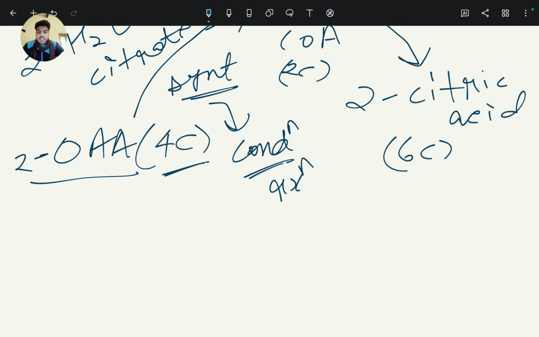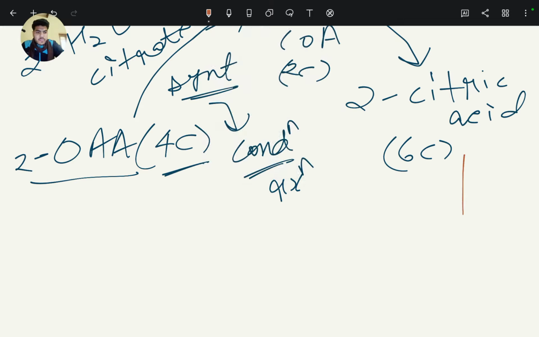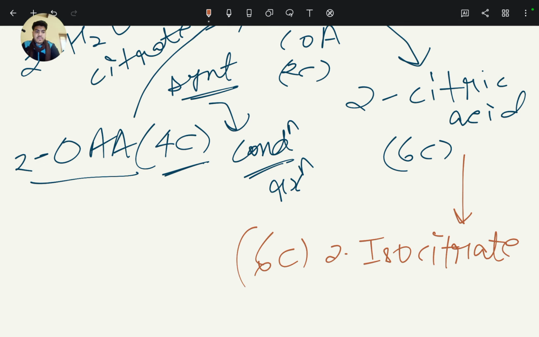Then this citric acid isomerizes to form two molecules of isocitrate, and it also has six carbons in its molecule.